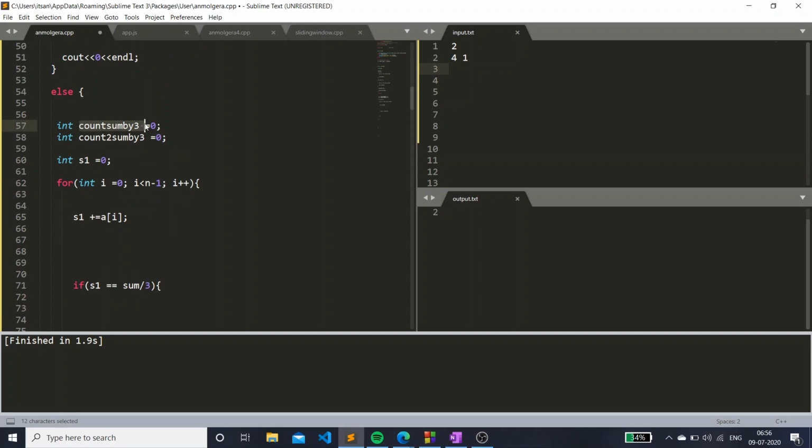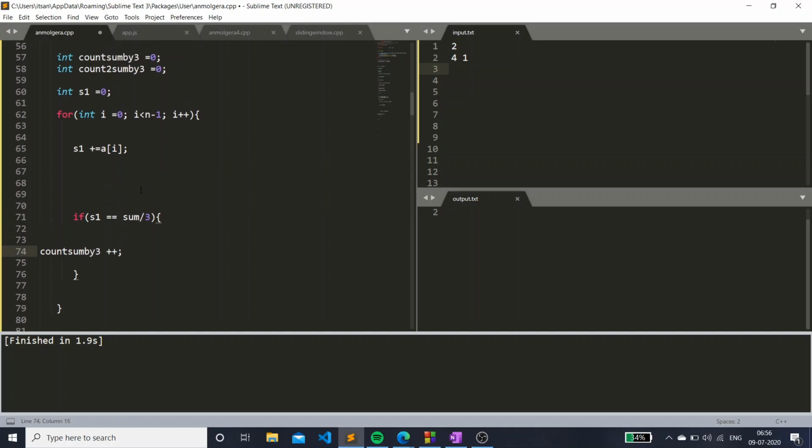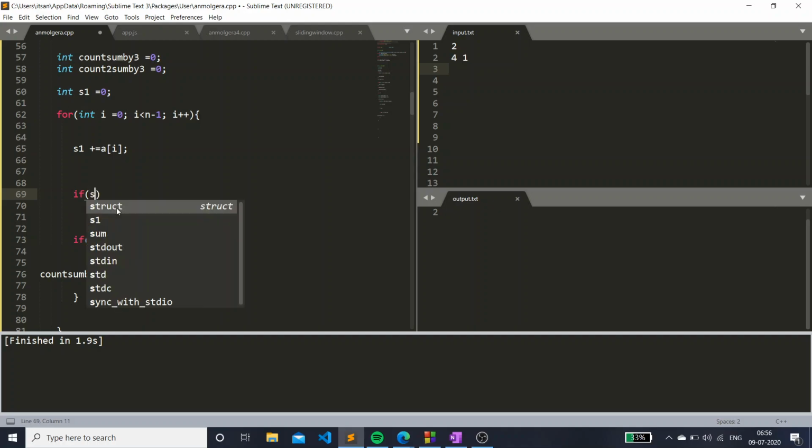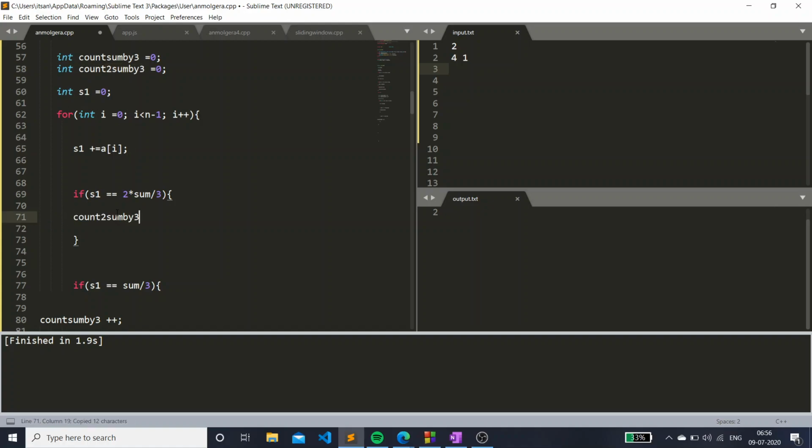increment this, plus plus, and we have to add that number to this number. So we'll have to write that above this, because we will first calculate this, then we'll add that number to the above number. That would be if s1 equal to 2 into sum by 3, we'll just have to basically do this. In this number we have to add this number,